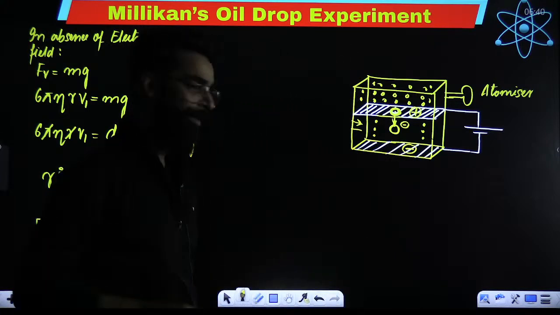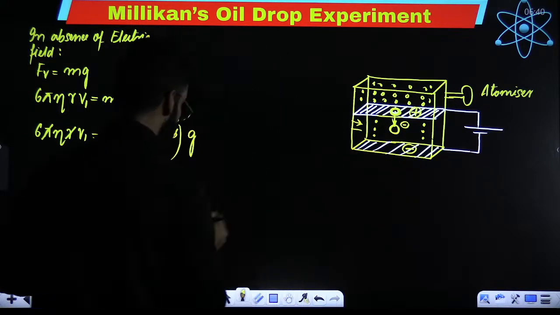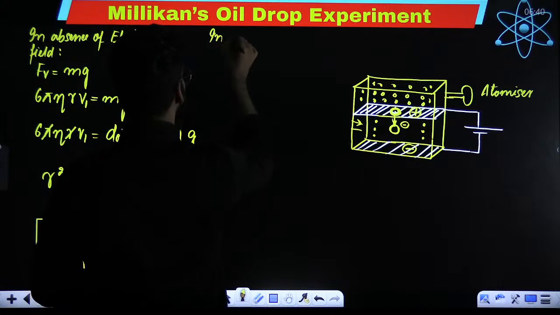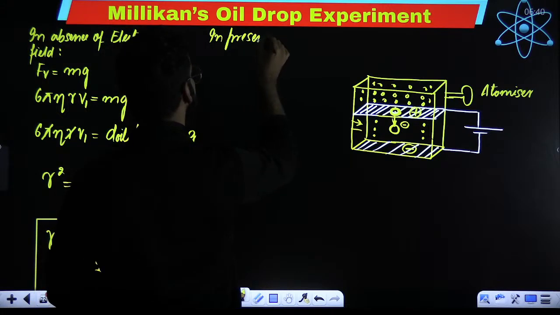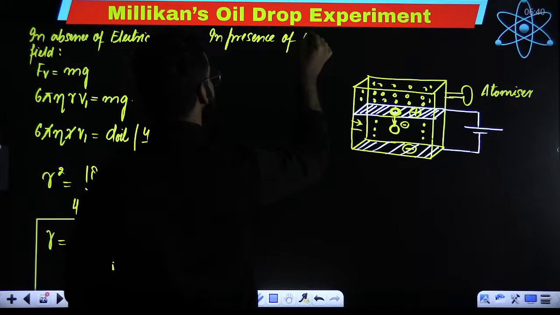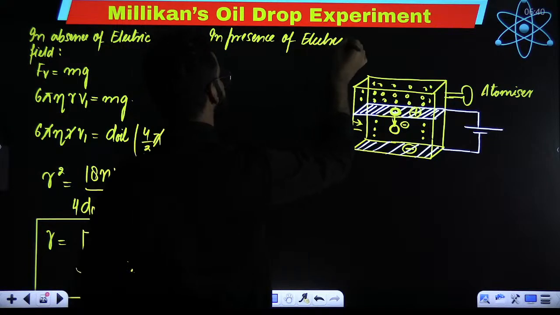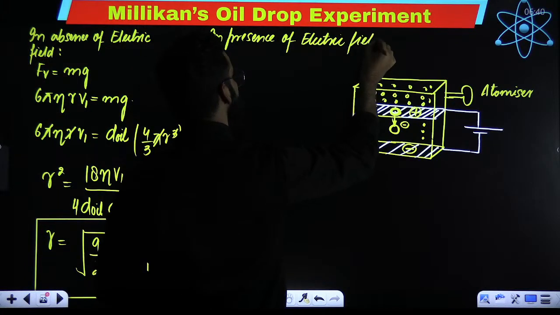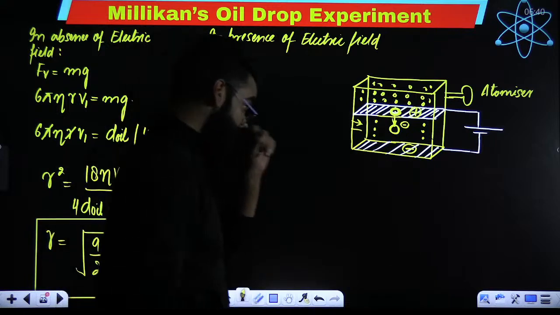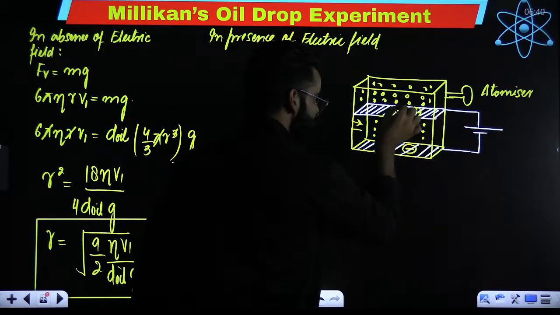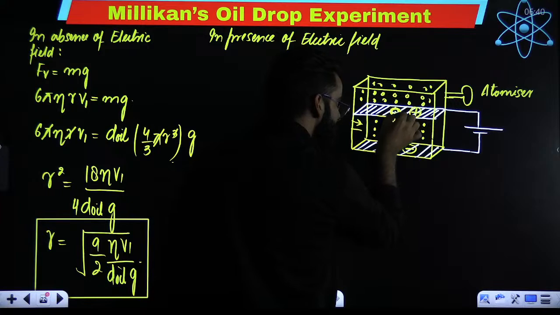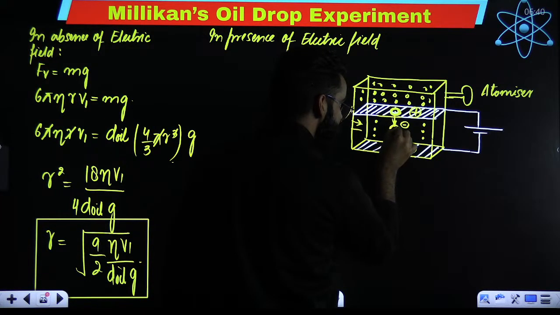Perfect. Now, my dear students, in presence of electric field, try to understand. What is going to happen? First of all, when the oil droplet comes down, it grabs the electrons. Oil droplet becomes negative charged, right?